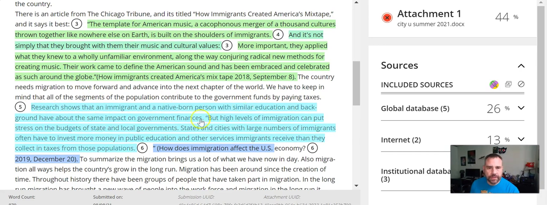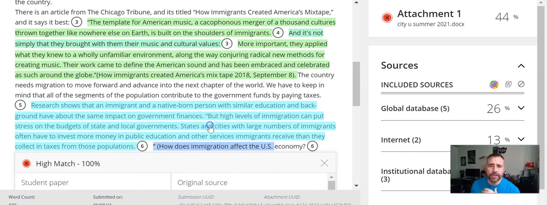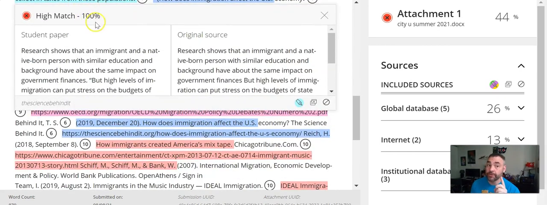Research shows, and the quote starts here, right? But the part that's highlighted starts way back here. There's two lines that are highlighted before the quote starts. So that makes me wonder, and I click on it, and I see it's a 100% match. And in fact, this in the student paper is exactly the same as in this one.